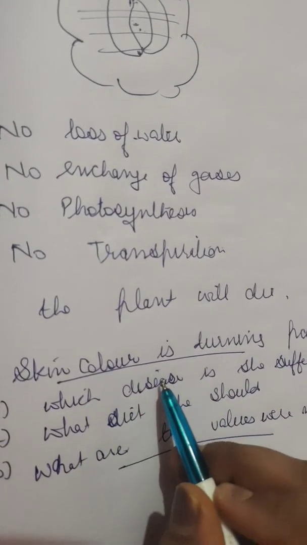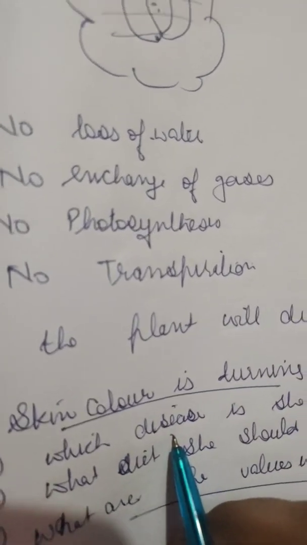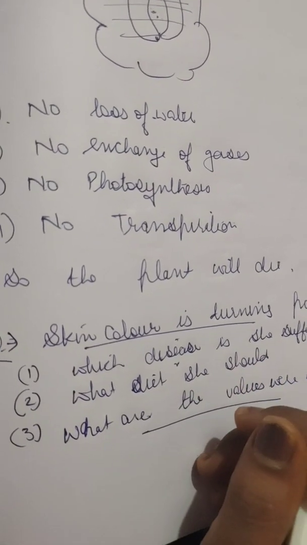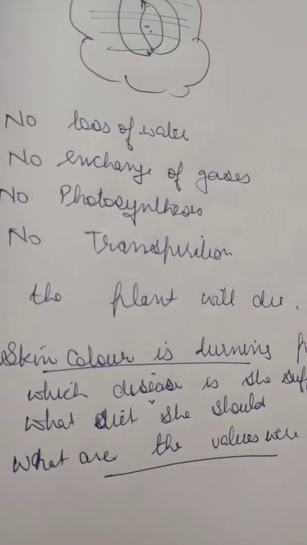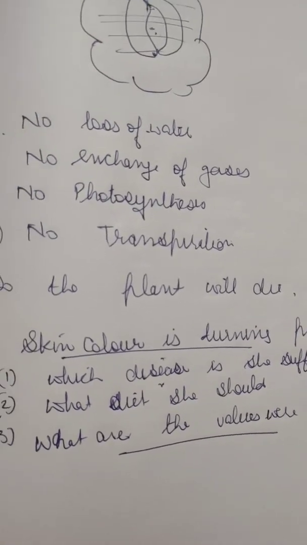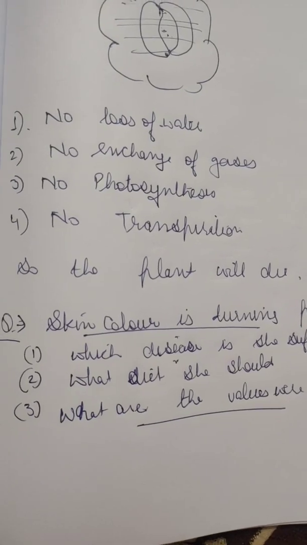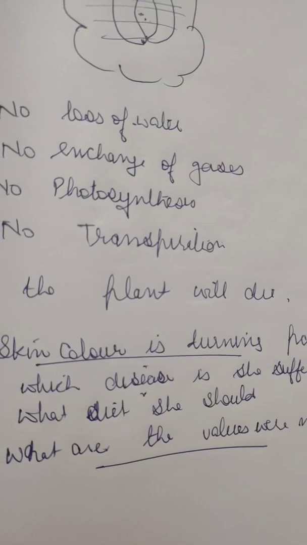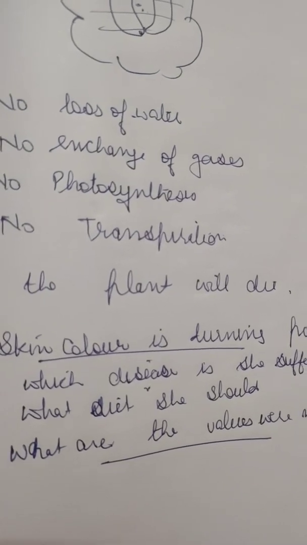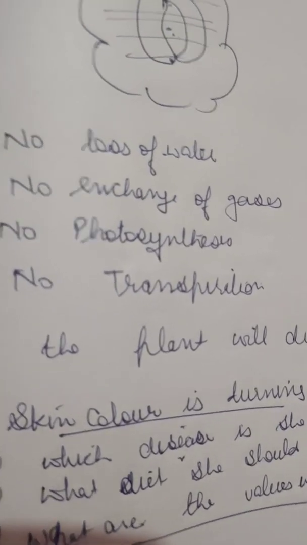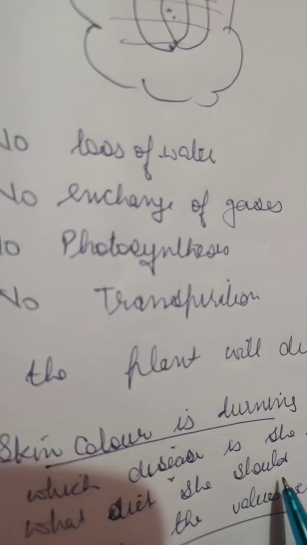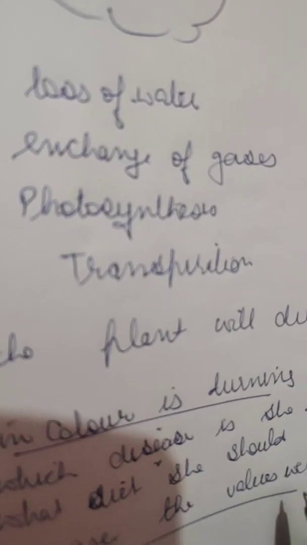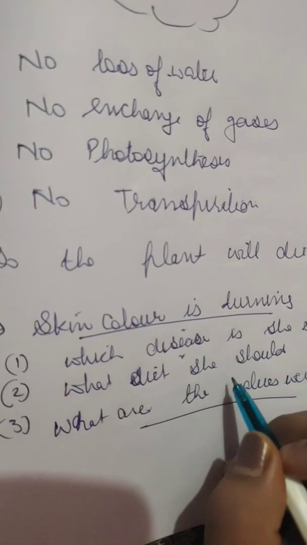So the answer for the first question, which disease, is that she is suffering from anemia. Okay, because we have read in the chapter that hemoglobin imparts the blood color, and it also has iron content in it. So when a person suffers from anemia, the body turns a pale color. So she is suffering from anemia. What diet should she have? She should have green vegetables and fruits for this.